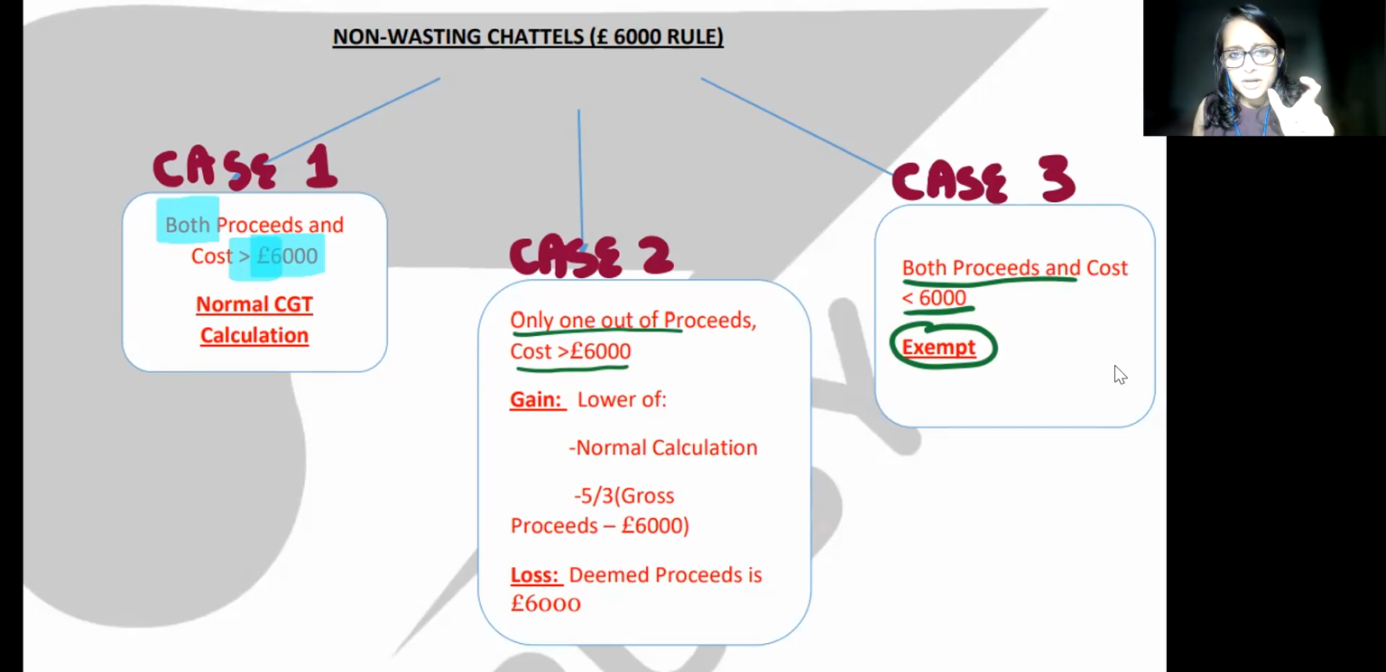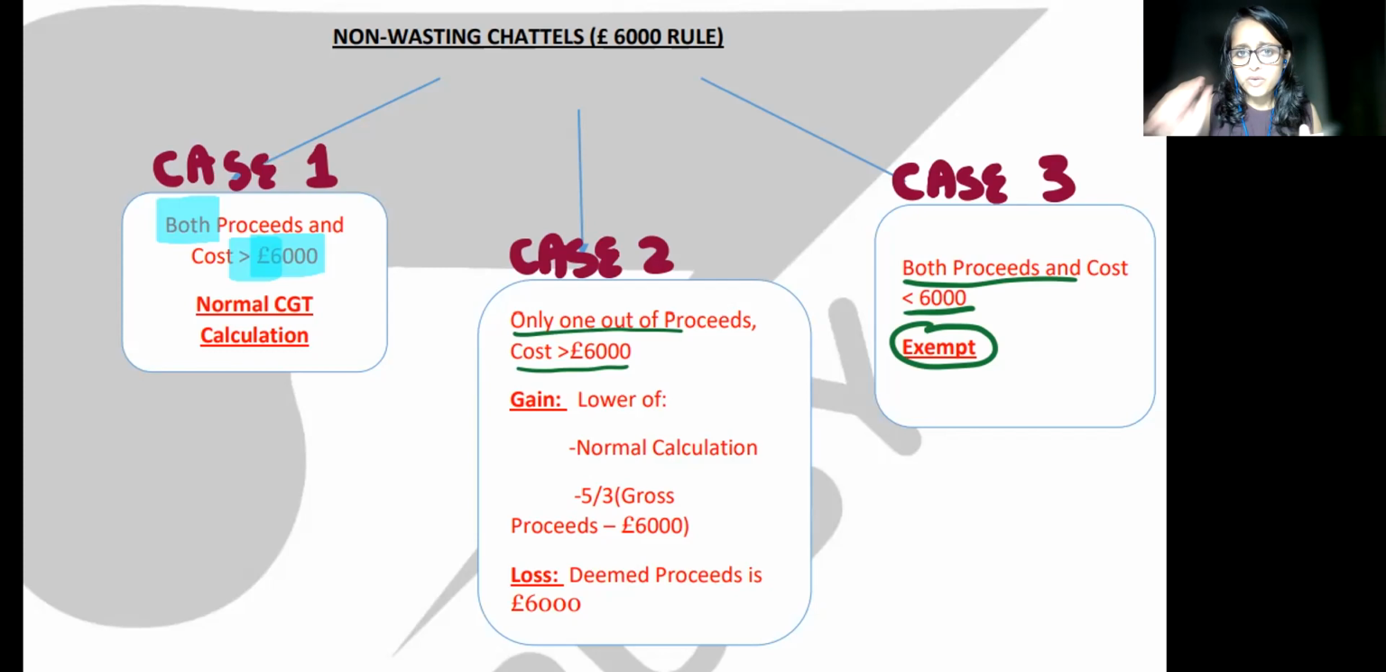But in case 2, if one of them is greater than 6,000, it can be either a gain or a loss. If it's a gain, then the chargeable gain is the lower of the normal gain and 5/3 times (gross proceeds minus 6,000). If it is a loss, the deemed proceeds is 6,000, which means you have to take the proceeds as 6,000 itself. All right, so that's how it is for non-wasting chattels, the 6,000 rule.